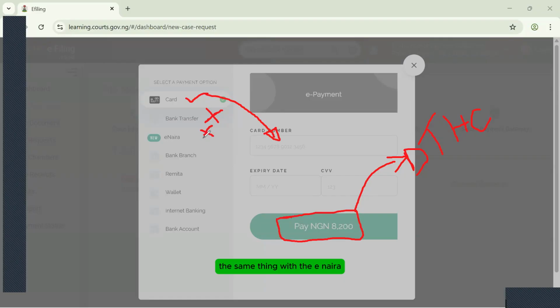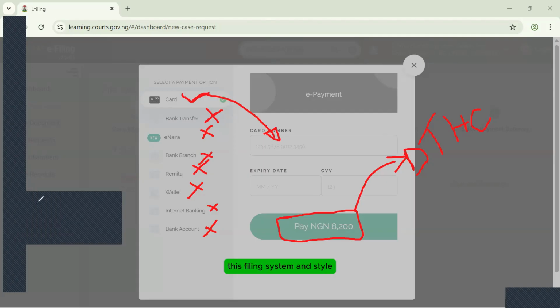The same thing with the e-Naira, the same thing with the bank branch, the same thing with the remitter payment, the same thing with the wallet payment, the internet banking, and the bank account. So we advise that you use your card payment option to pay for your cases when you want to file. And that is the end of this filing system and style.